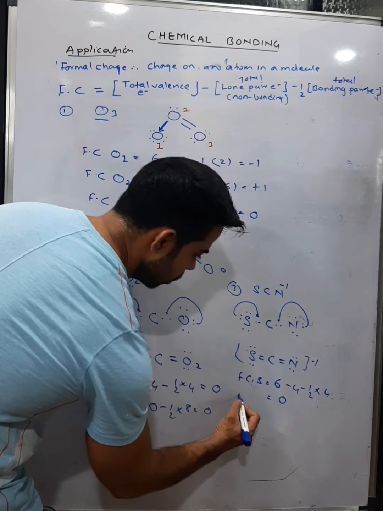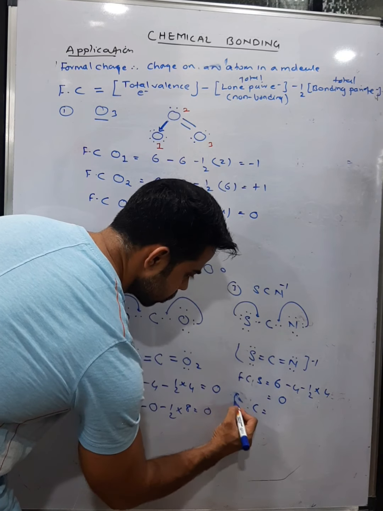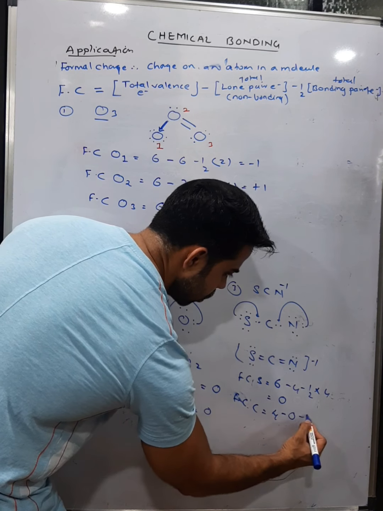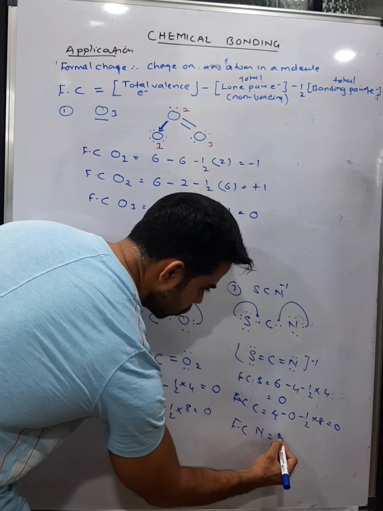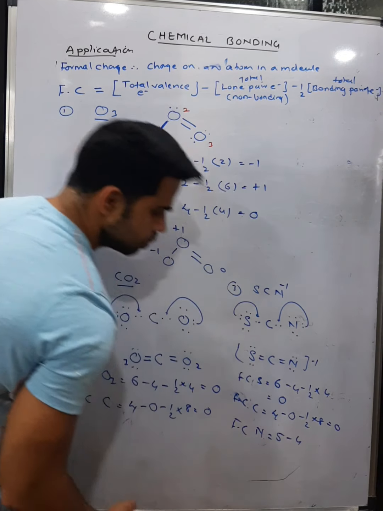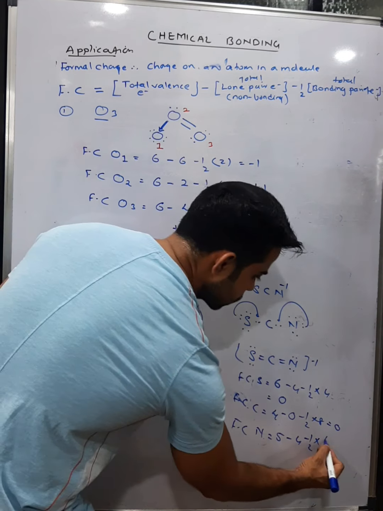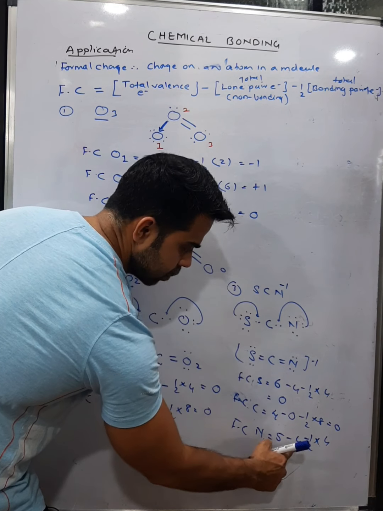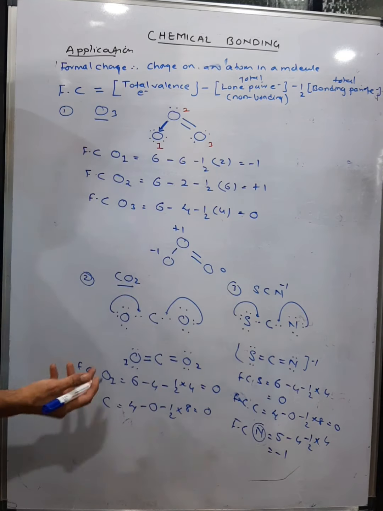Now if you talk about the formal charge on the carbon atom, 4 is the outermost valence electrons minus 0 lone pairs minus half into 8, so again it becomes 0. But if I count the formal charge on the nitrogen atom, it has 5 in the outermost shell, minus how many lone pairs? 2 lone pairs, that is 4, minus half into how many bonds? 2 bonds means 4 electrons. So this is minus 2, minus 4, minus 6, and minus 6 plus 5 becomes what? Minus 1. So nitrogen has a charge of minus 1, and carbon and sulfur have a 0 charge.